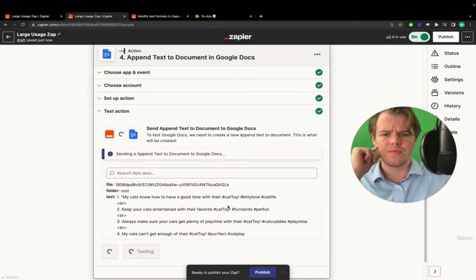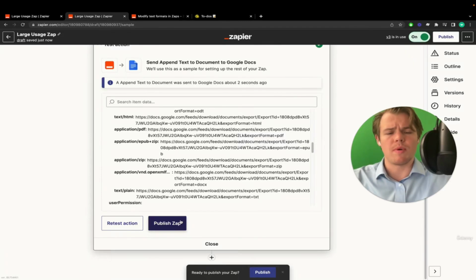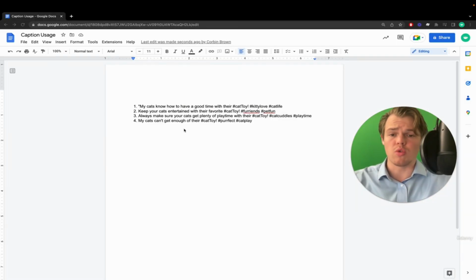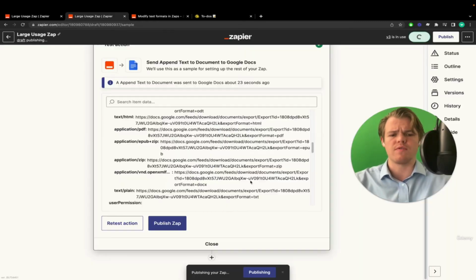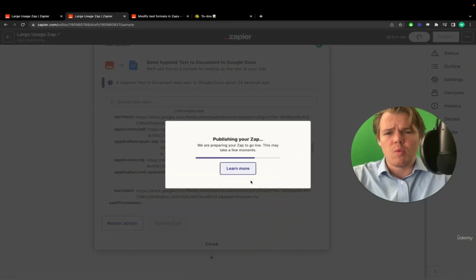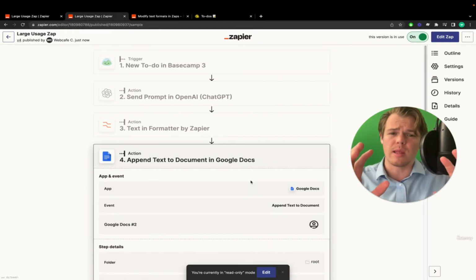Let that load, and then let's jump back over to the Google Doc. Look at that. So the Google Doc has gone ahead and printed out all this with our specific captions, our hashtags. Let's go back over. Let's see how much of an expenditure that cost us overall. So I'm going to go ahead and publish this Zap. You can name your version if you want to. You don't have to name it at all. And once I publish it, I'm going to go ahead and make that new to-do in the tasker. And then I'm going to come back over here and we're going to calculate the overall Zaps. I'm going to calculate the overall AI. Then we can see the cost difference. So I'll be right back.